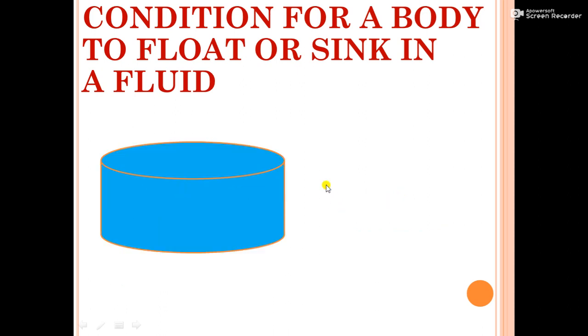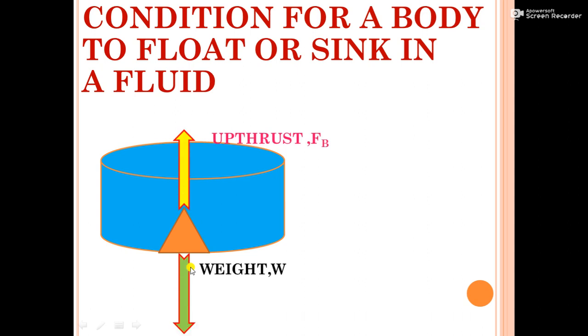And the third case, the body sinks inside the water. In this case, the weight of the body is more than the upthrust. That's why it sinks inside the water, because here the upthrust is not able to support the body to float. So the body sinks in water. The condition is upthrust is less than weight, or weight is more than upthrust. Hope it is clear.